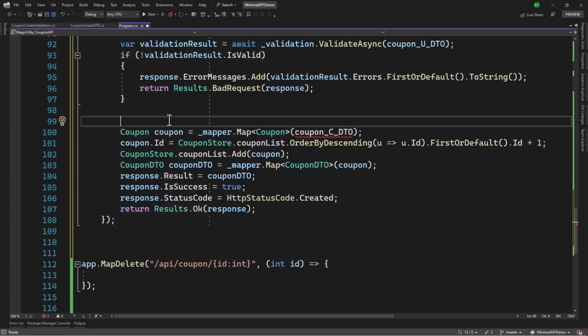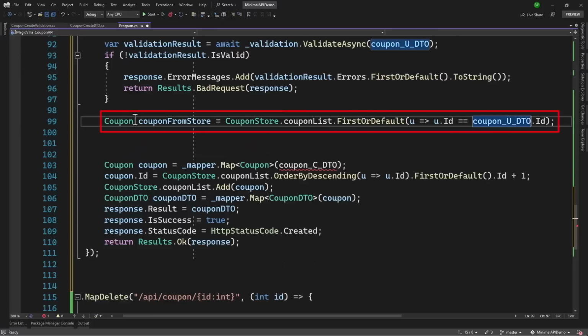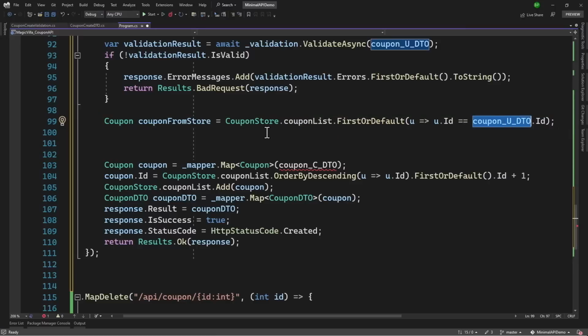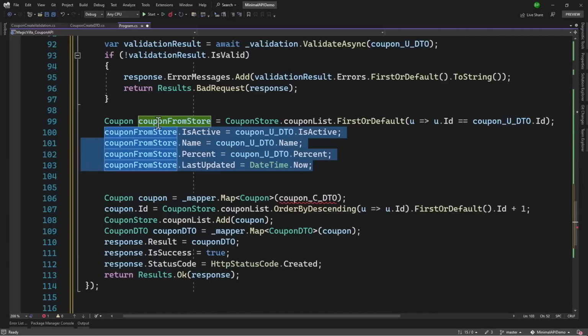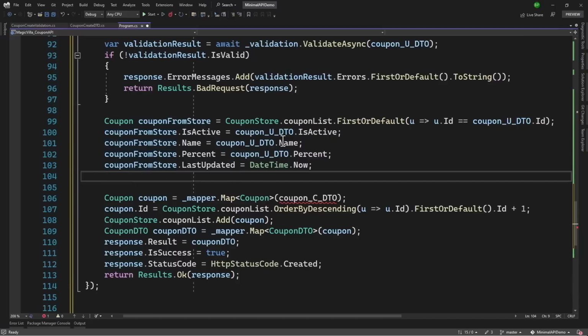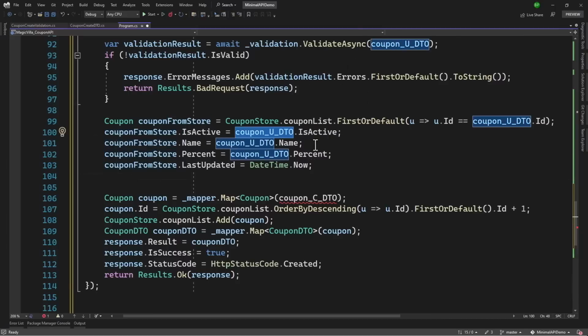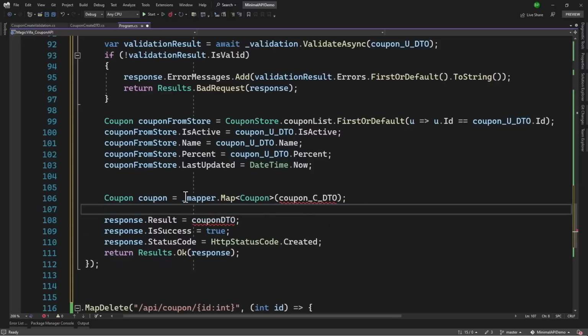After that, in order to update, we need to retrieve that coupon. So basically, we will retrieve that coupon using first or default based on the ID that we receive in the coupon_u.dto. Once we retrieve that, then we can manually update all the properties in this coupon that we retrieved from the coupon store based on the coupon update DTO that we receive in parameter. We do not need any of these logic here.